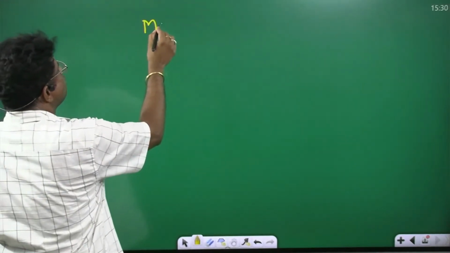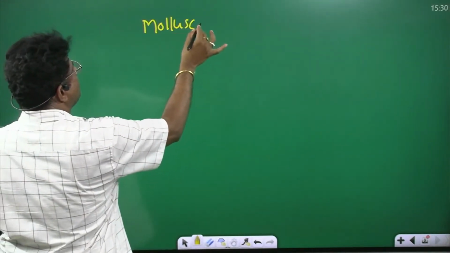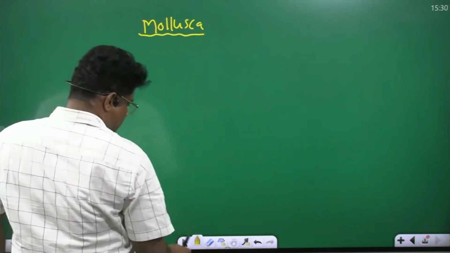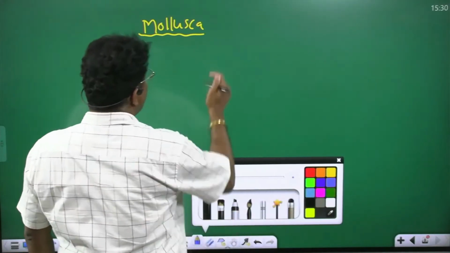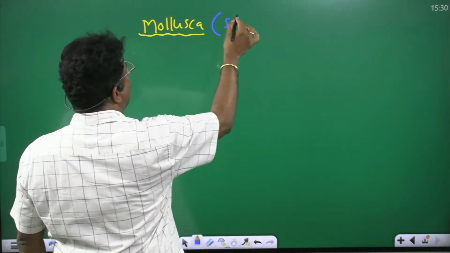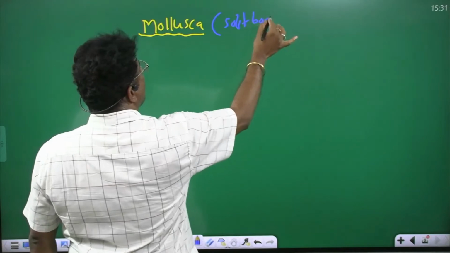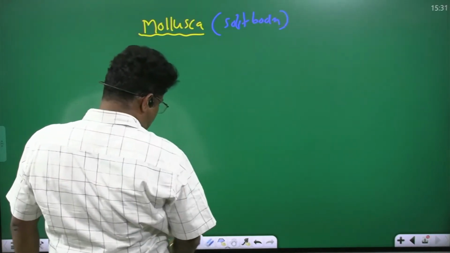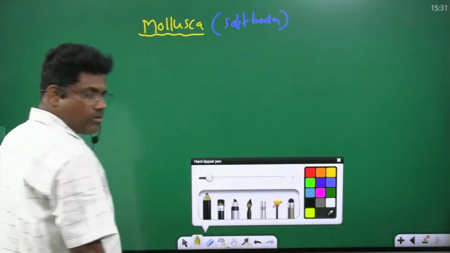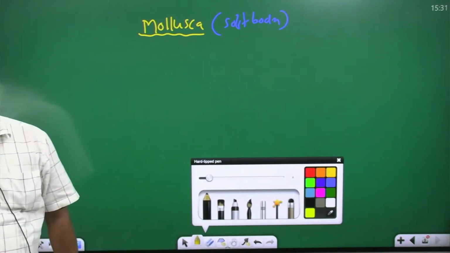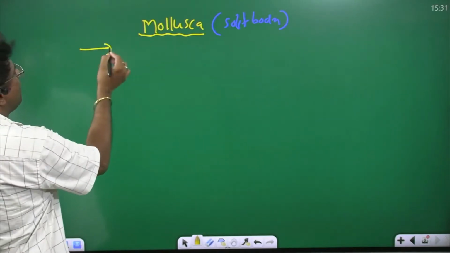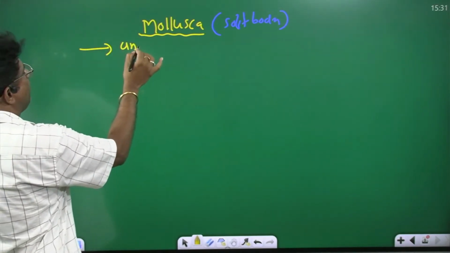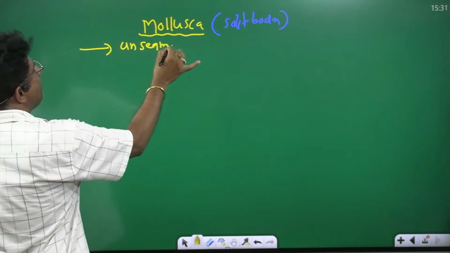Today the last one is mollusca. What is the meaning of mollusca? Mollusca means a soft body. One more very important point: the molluscan body is unsegmented.